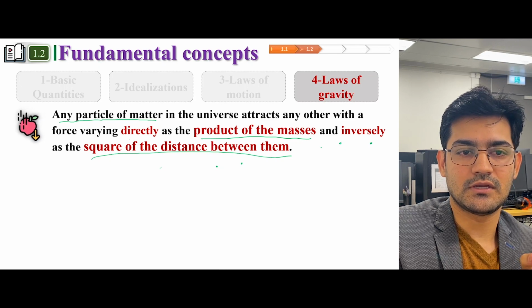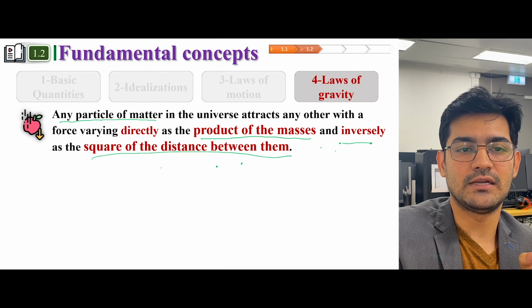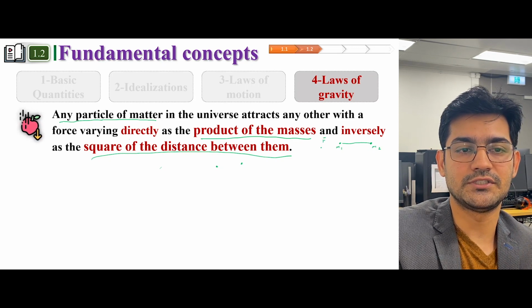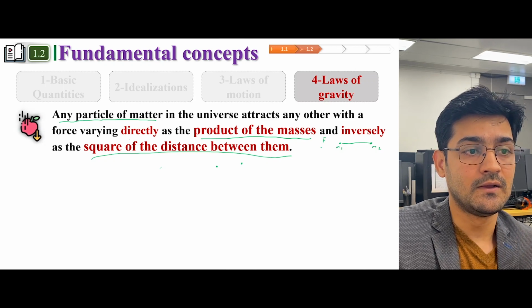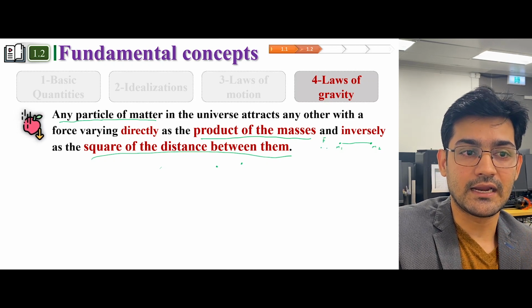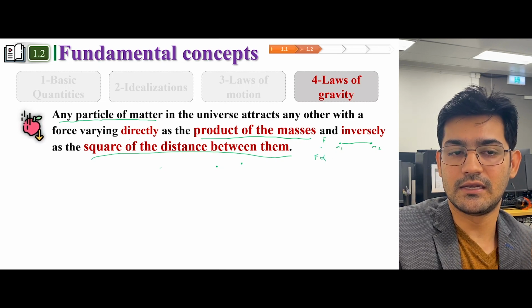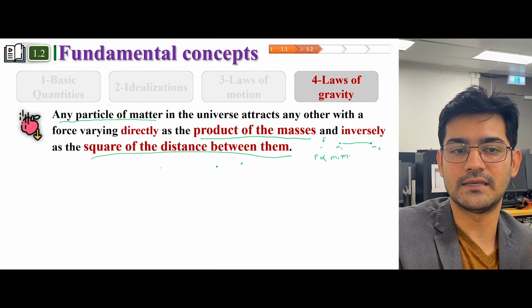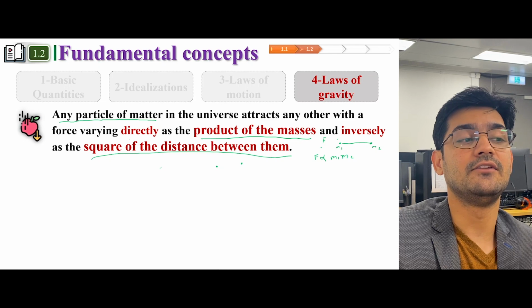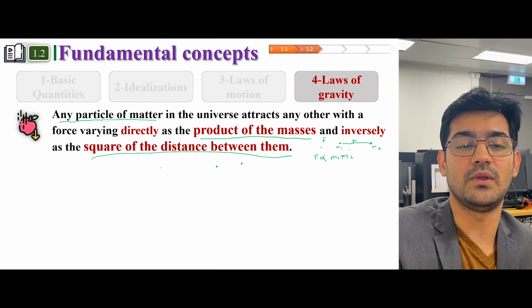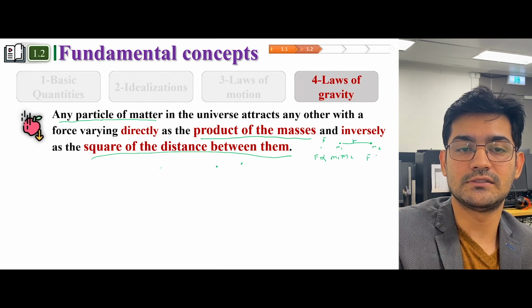So the particles are going to attract each other. Let's just say this is a particle m1, this is a particle m2, and they're going to attract each other by a force. So there is a force being applied onto each other, so they are attracting, and that force is directly proportional to the product of masses. This is what this statement is saying. And it is inversely proportional to the square of the distance between them. So let us say that the distance between them is r. So the force is inversely proportional to the square of the distance between them.